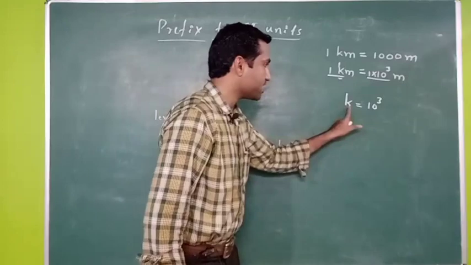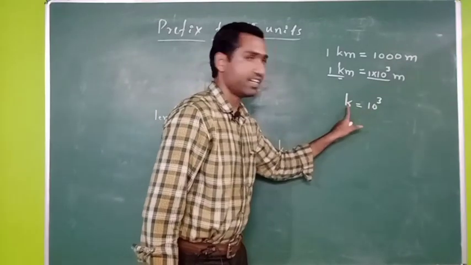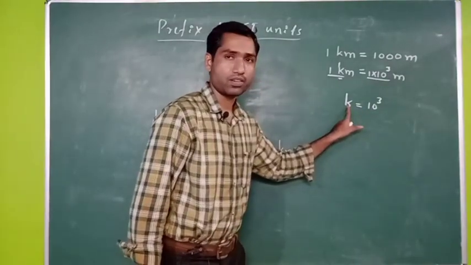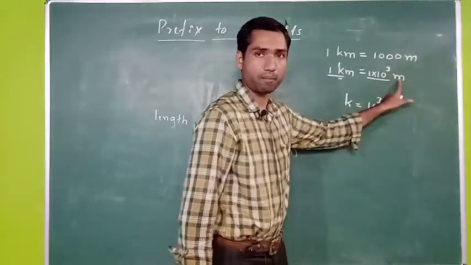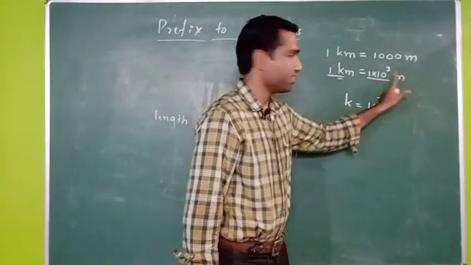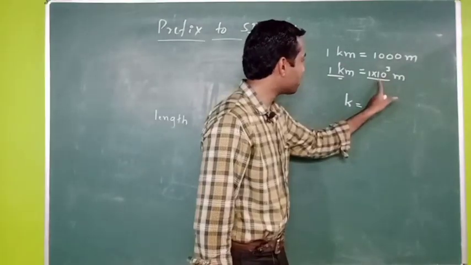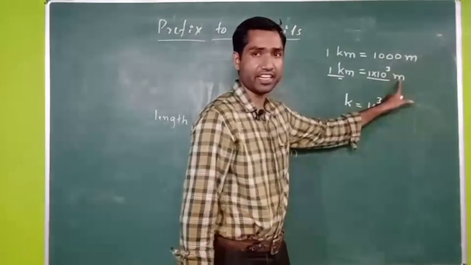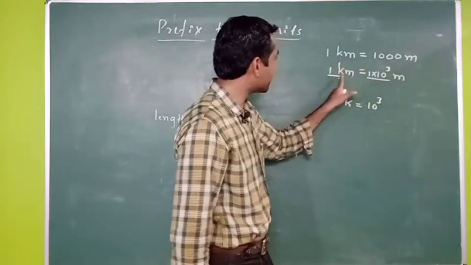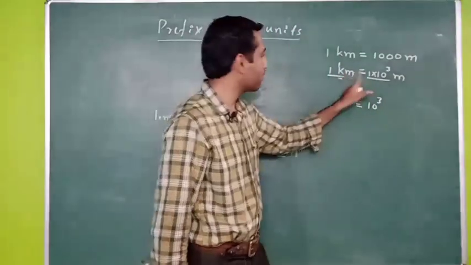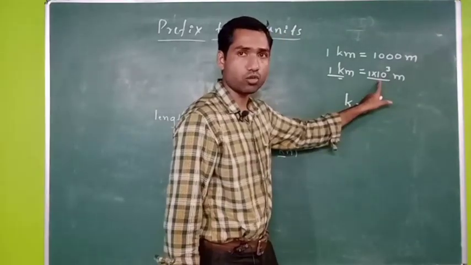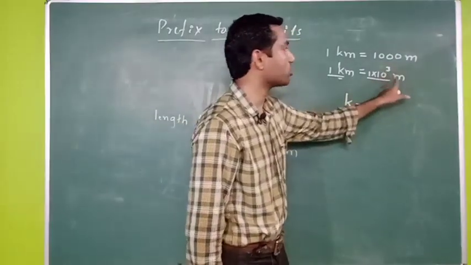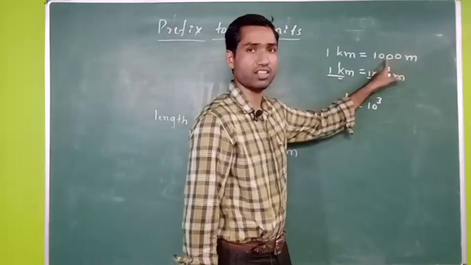So this is the value of k, that is the prefix. So that is multiplied to the SI unit meter, right? So therefore this is the multiple for this SI unit. So if you are using k, kilo, as a prefix, the multiple for that k, kilo, is nothing but 10 raised to 3, that is equal to 1000.